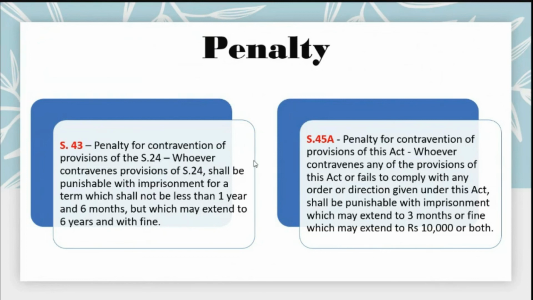So these are the kinds of punishments. And section 45A, penalty for contravention of the provisions of this act: whoever contravenes any provision of the act or fails to comply with any order or direction given under this act shall be punishable with imprisonment which may extend to 3 months, or fine which may extend up to 10,000, or both.